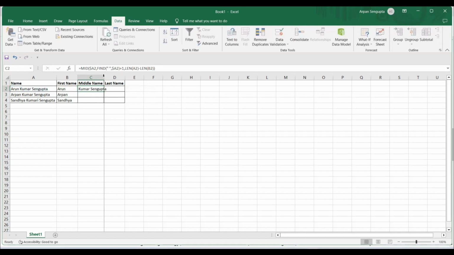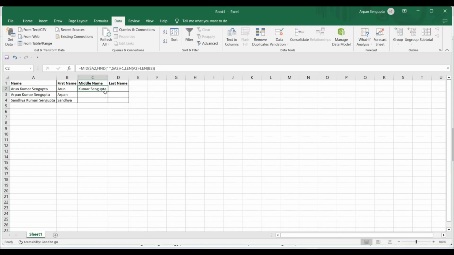Yeah, so I can see this is coming as Kumar Sengupta, but there is a space. Now I can also adjust it here, but I don't want to do too much formula manipulation there. I'll just use trim so that it will clear out the extra space. So you can see this is coming as Kumar Sengupta. Now if I copy it here, this is also working and this is also coming as Kumar Sengupta. So this means that this is working. Now I can use the same technique.